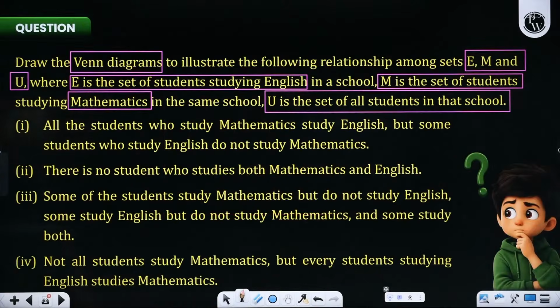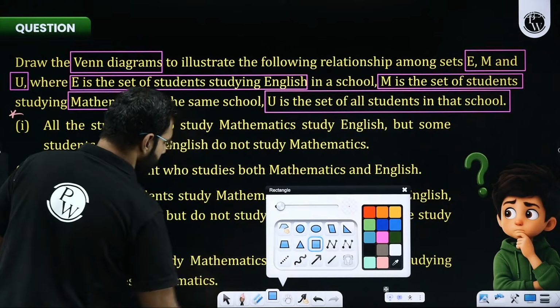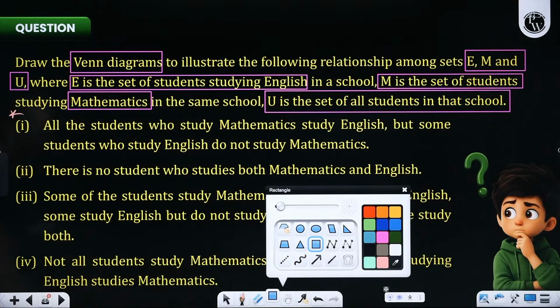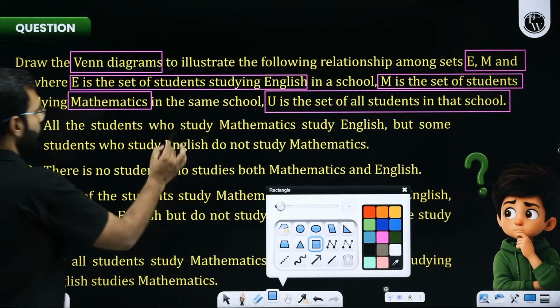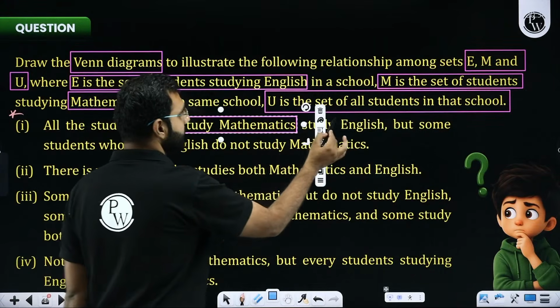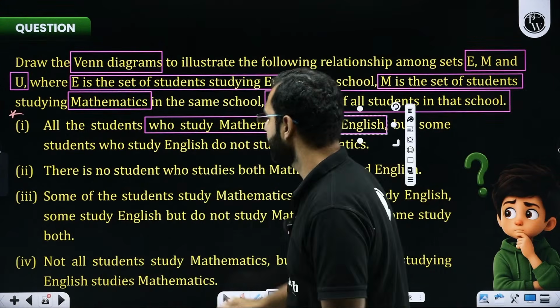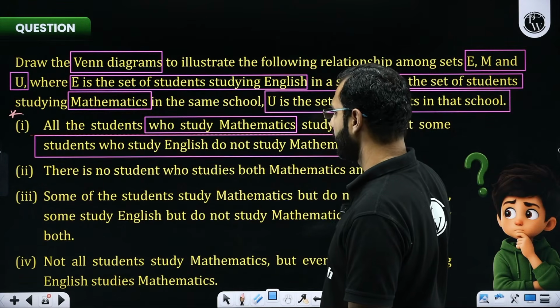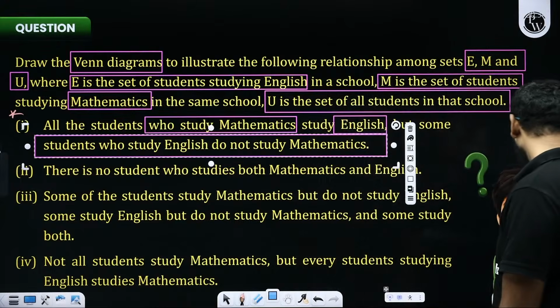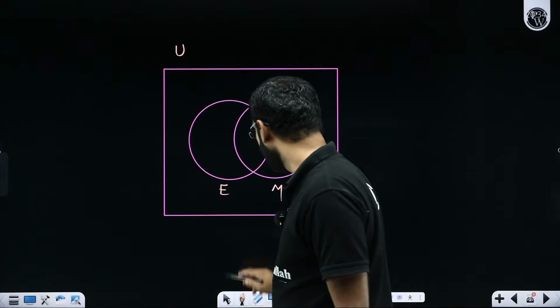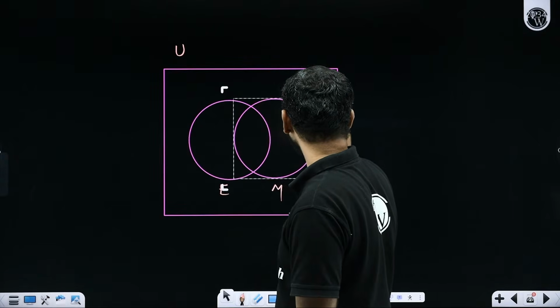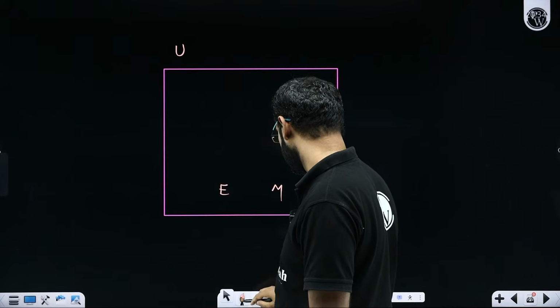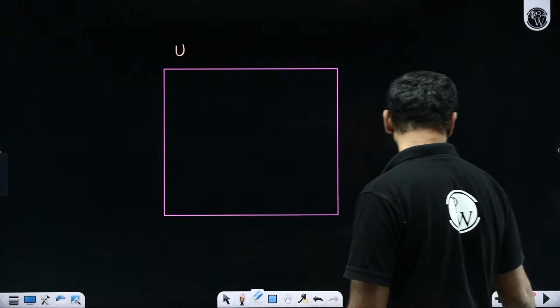The first question was, what does it say? I think I need to read the question first. All the students who study mathematics study English, but some students who study English do not study mathematics. Okay, I'll process it again. I think I mistakenly drew something else. I need not draw it like this. I'll draw it once again. Don't worry, have patience. Let me just remove this part. Let me just go through it one more time.